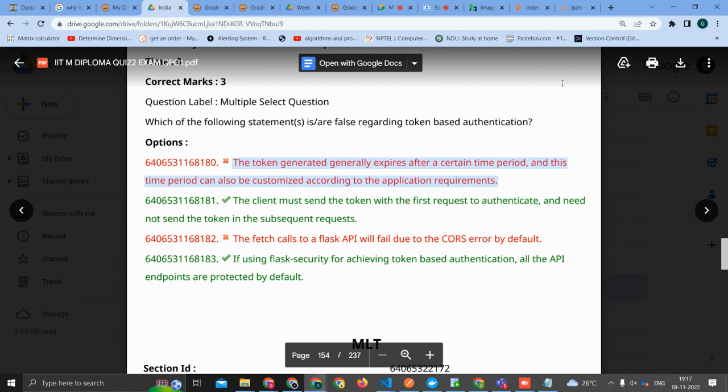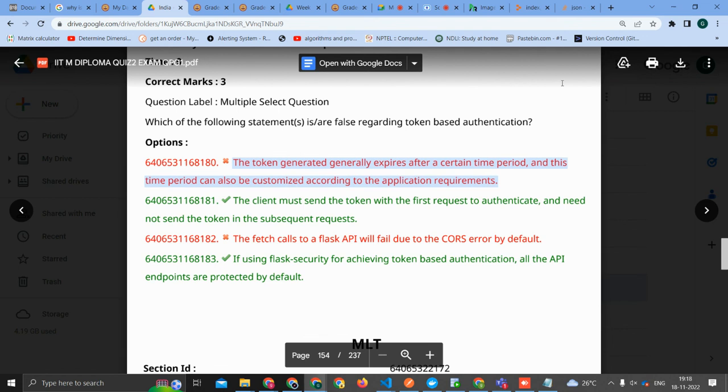I think if you go by OTP, every time you are making a fresh request, you have to re-authenticate. It's not that you have authenticated once. OTPs also get delivered multiple times if we request them to resend. But you have to put it every time. So you have to always authenticate. We need to find the false statement, and this is false, right?